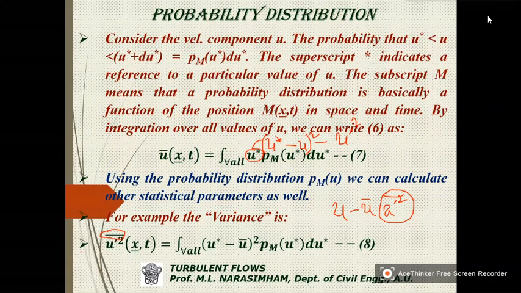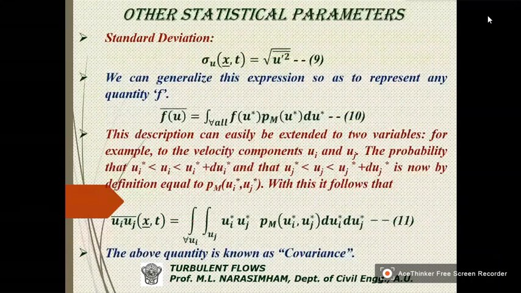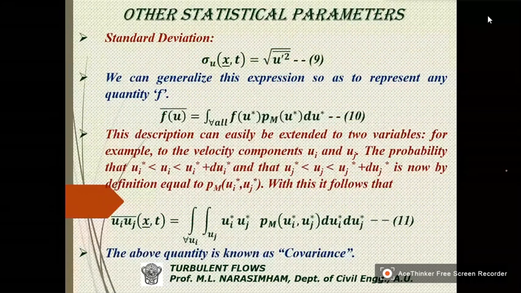That is how variance is defined. Now standard deviation is nothing but the square root of variance.